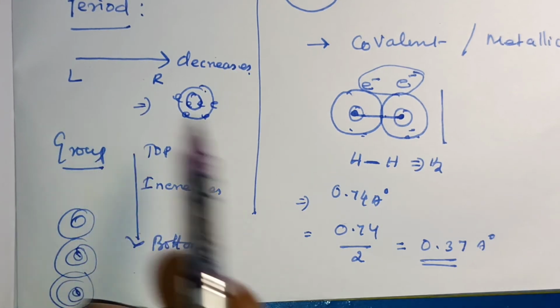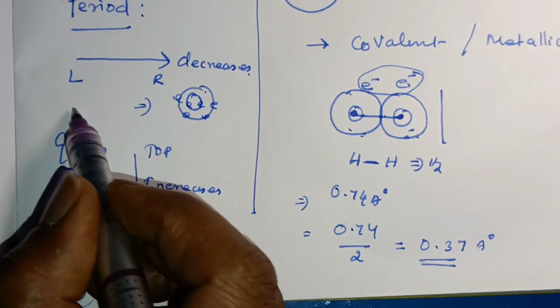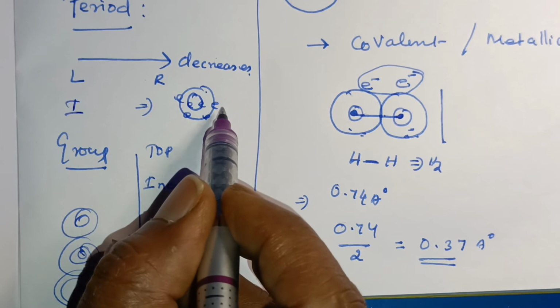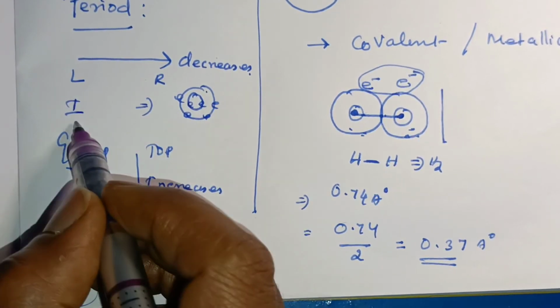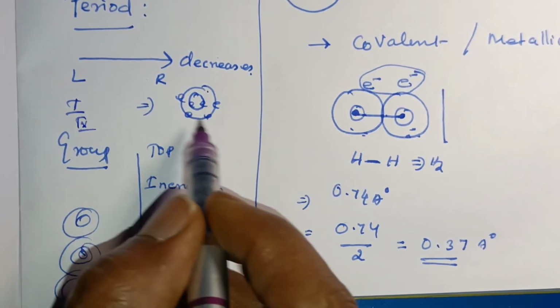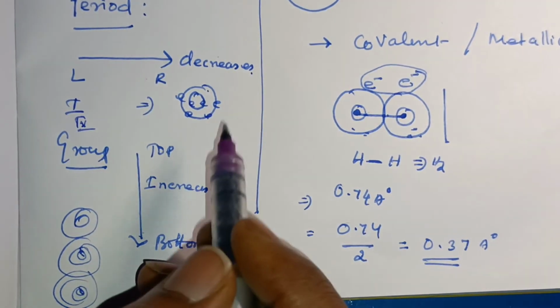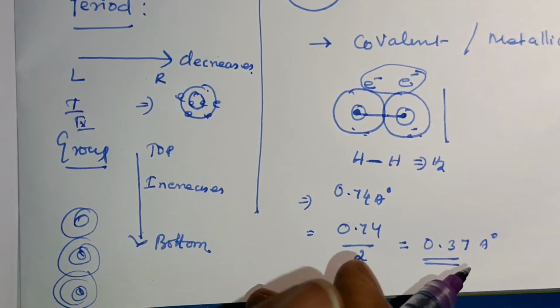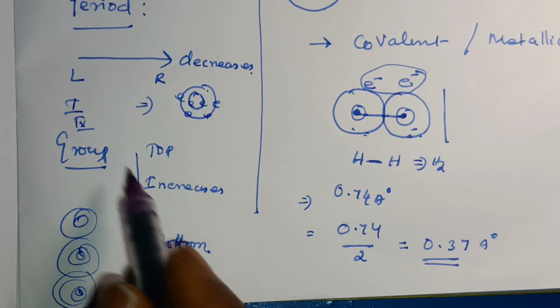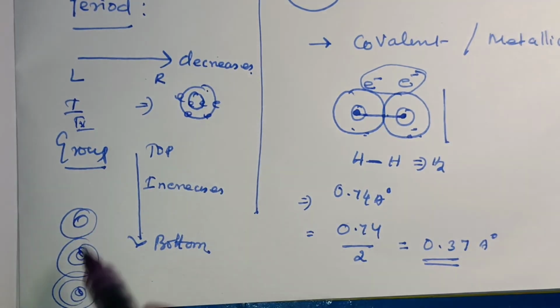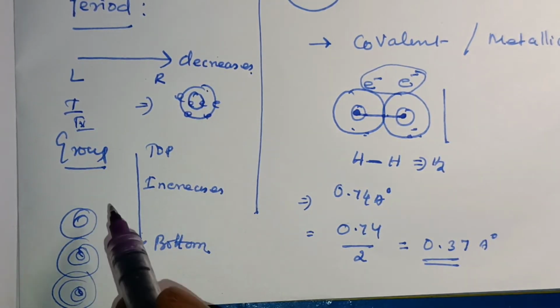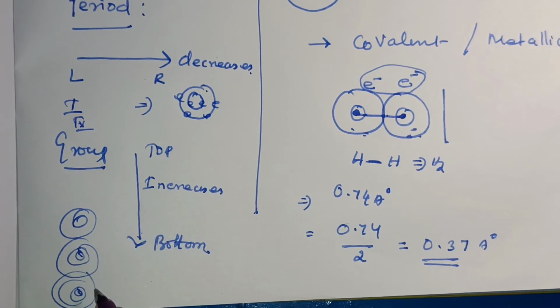In the first period, only one orbital is enough, and in the second period, the second orbital is enough to hold the electrons. But down a group, the number of orbits increases to occupy the electrons.